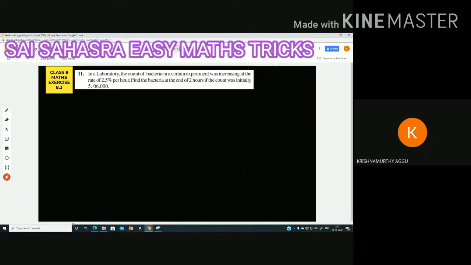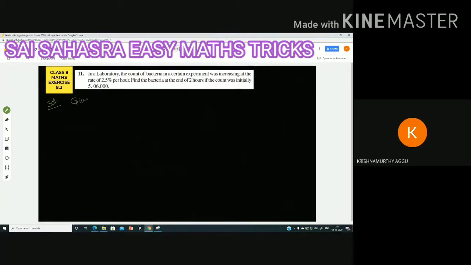If the count was initially, means starting, starting means principal always. The P value is given as 5 lakh 6,000. 5 lakh 6,000 is the initial value. As in our concept of compound interest, initial means starting, we are taking that one as P. So here P value is given and R is given. Time is the number of hours. N value is 2. Let us write the solution.